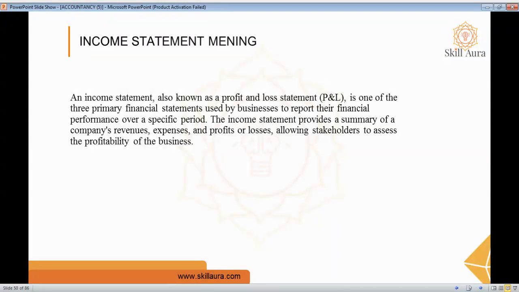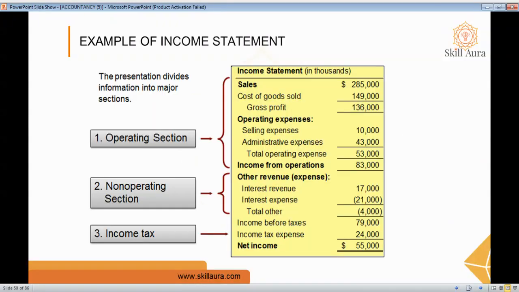We have understood the meaning of income statement. Let's understand deep into it. Once again, an income statement, also known as profit and loss statement, is one of the three main primary financial statements used by the business to report the financial performance over a specific period. It provides a summary of the company's revenue, expenses, and profit or loss, allowing stakeholders to assess the profitability of the business.